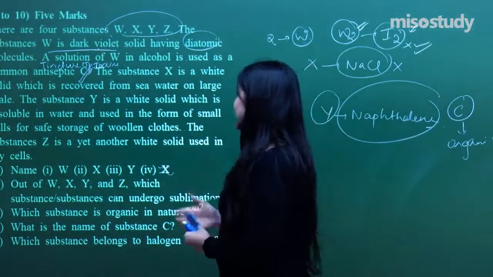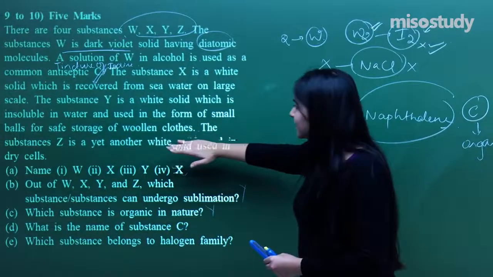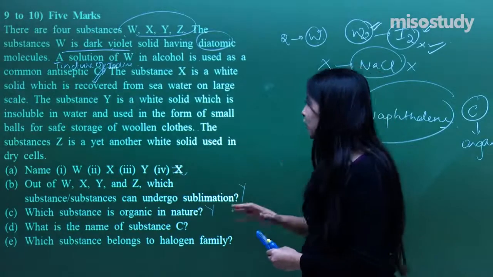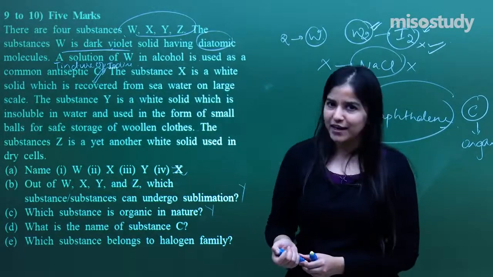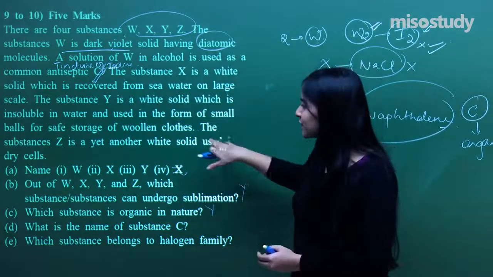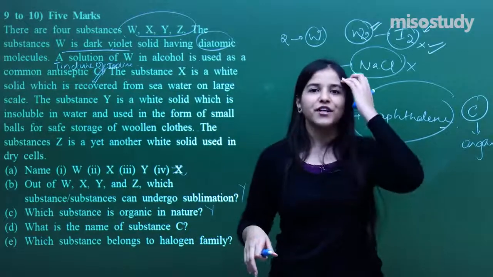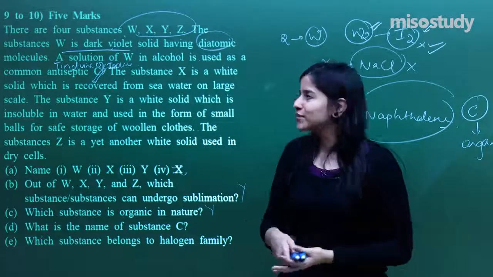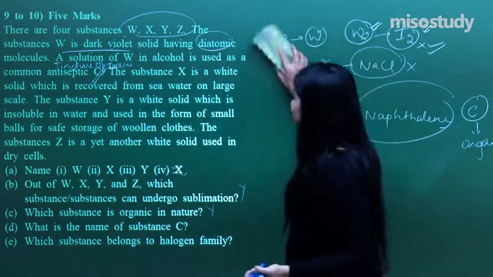What I am left with is the substance Z, yet another white solid which is used in the dry cells. I am not going to tell you because we already have discussed such kind of questions. So just try it out yourself. If you've got any doubts, you can reach out to me.